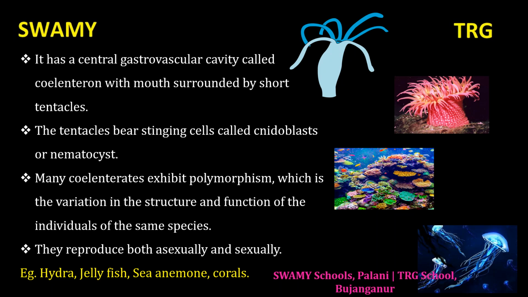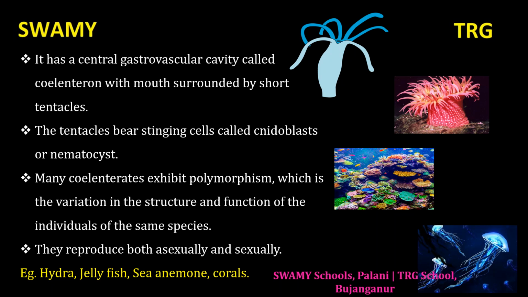Whenever this cnidoblast comes in contact with some other organism, the poison will act on that organism and it will die. Due to the presence of this poison-filled nematocyst, the cnidoblast helps in catching the prey, and due to the presence of cnidoblast, coelenterates are also known as CNIDARIA.